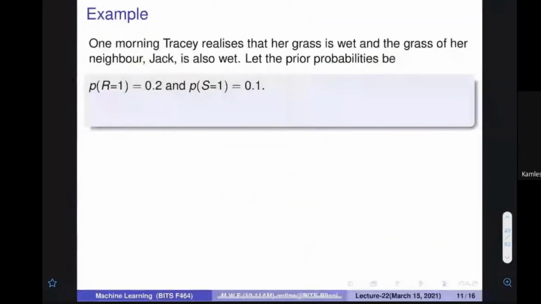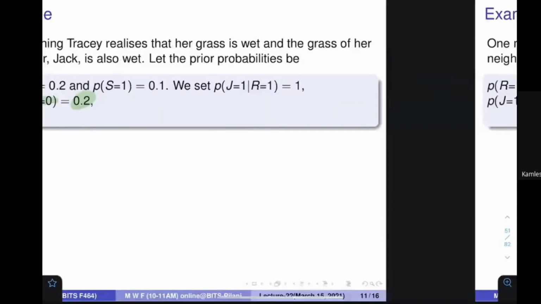Let us see an example. In our setting only, one morning, Teresa realizes that her grass is wet and the grass of her neighbor Jack is also wet. Probability of rain is 0.2. Probability of sprinkler, let's assume she forgets 1 day out of 10 days. Probability of J equal to 1 given rain is 1. Every time when there is rain, J's grass is wet. J equal to 1 when rain is not there is 0.2. Let's assume that he also does some kind of gardening.